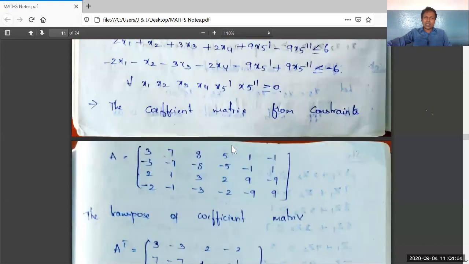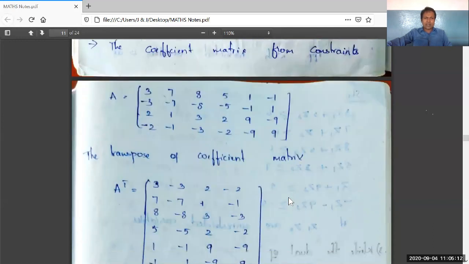How many rows are there? 1, 2, 3, 4 rows are there. That is 4 rows with 6 columns. First column, second column, third, fourth, fifth, and the sixth columns. The order of this matrix A is 4 by 6, 4 rows with the 6 columns.